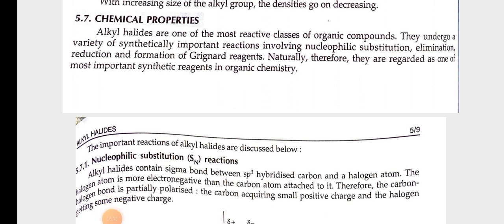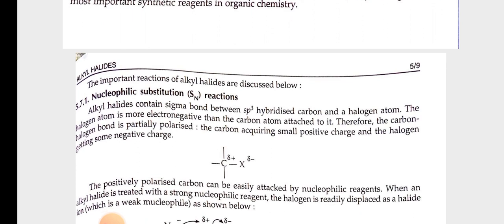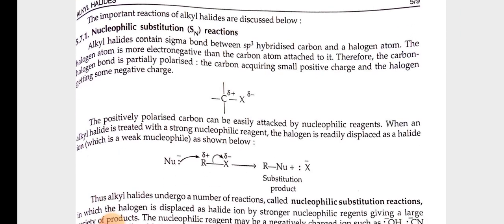Nucleophilic substitution reaction, also known as SN reaction. Alkyl halides contain a sigma bond between an sp3 hybridized carbon and a halogen atom. The halogen atom is more electronegative than the carbon atom attached to it. Therefore, the carbon-halogen bond is partially polarized, the carbon acquiring a small positive charge and the halogen getting some negative charge. The positively polarized carbon can be easily attacked by nucleophilic reagents. When an alkyl halide is treated with a strong nucleophilic reagent, the halogen is readily displaced as a halide ion